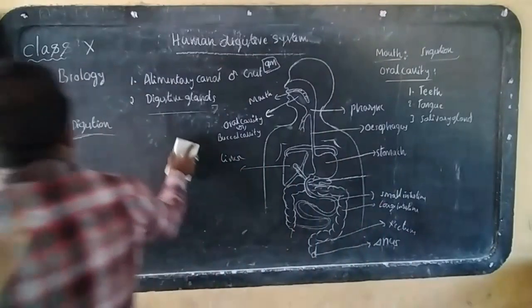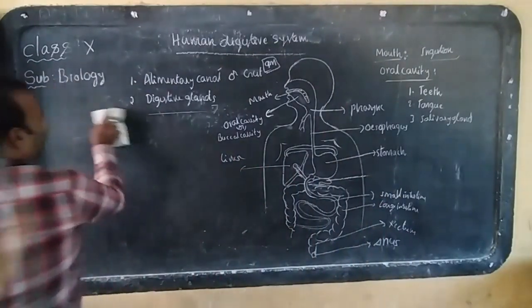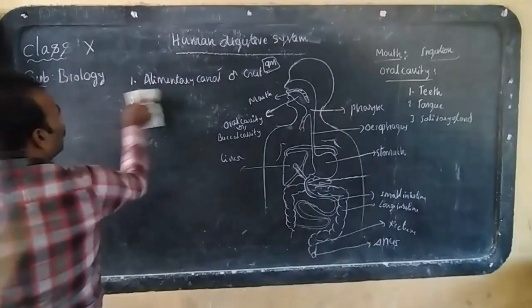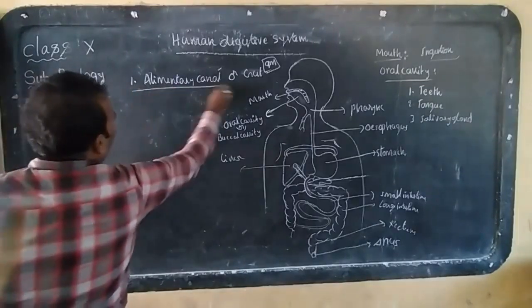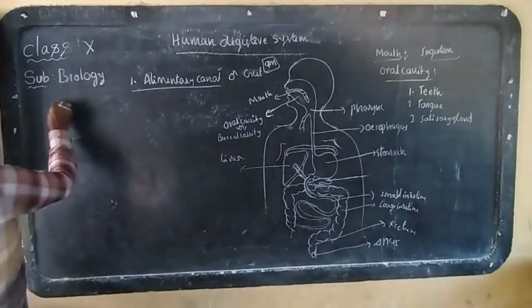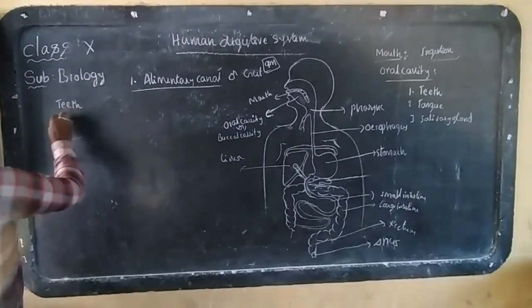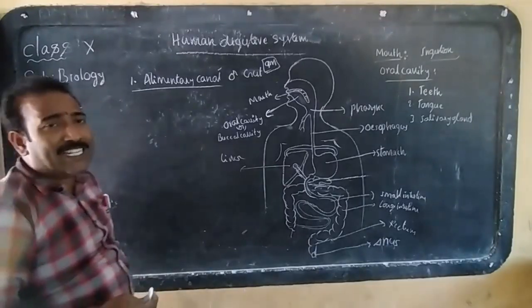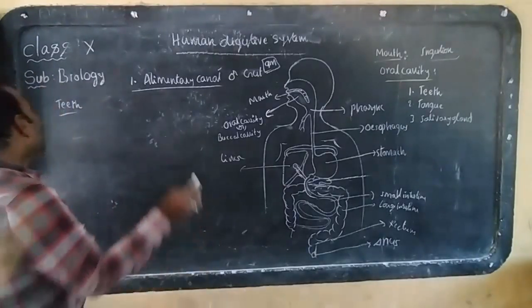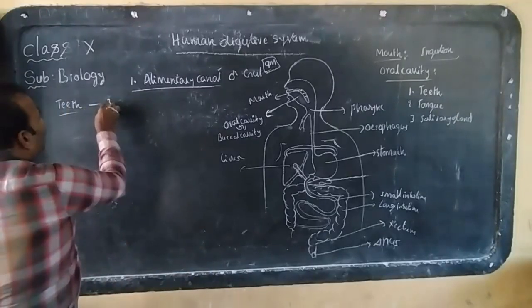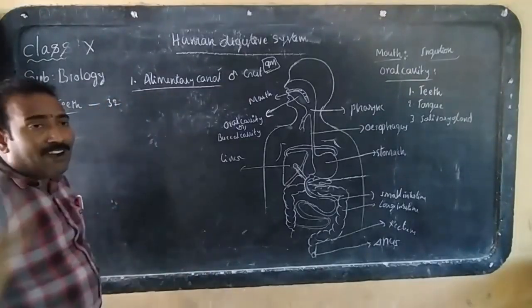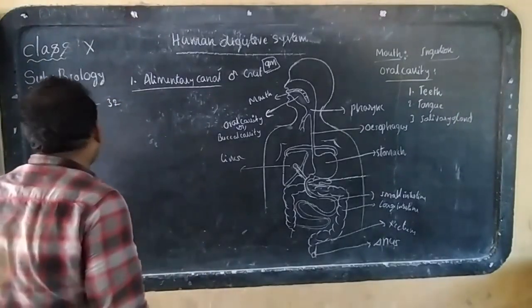First we will discuss the teeth. How many teeth are present in an adult human being? There are about 32 teeth in an adult human being.